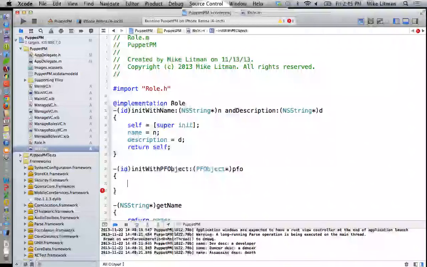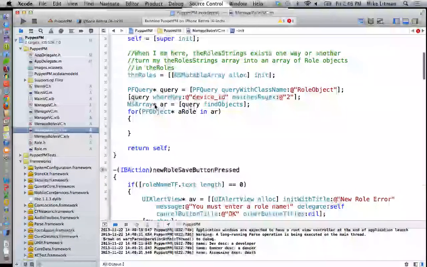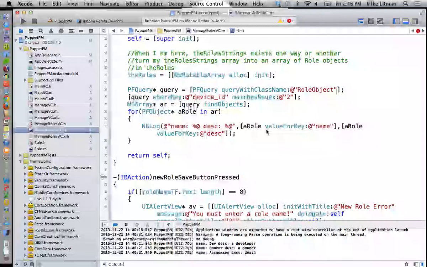Okay. Now, we already have a constructor in here that knows how to take in a name and a description, right? Do I know how to extract names and descriptions out of PF objects? I do. This is how I get the name: PFO valueForKey name.